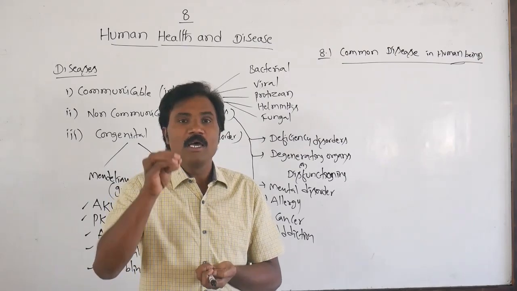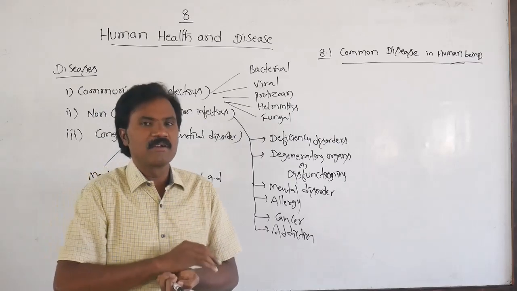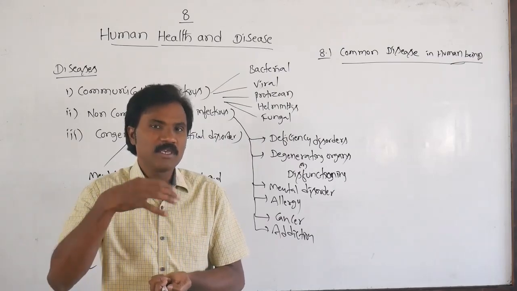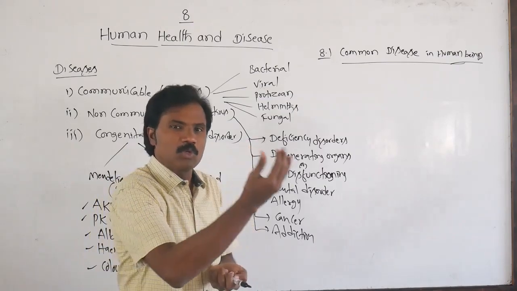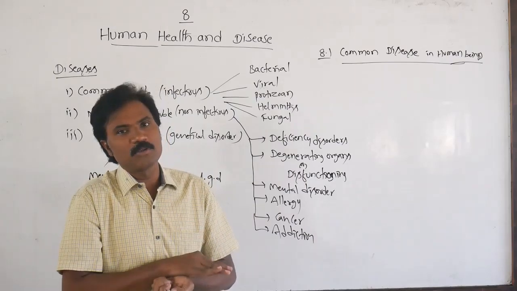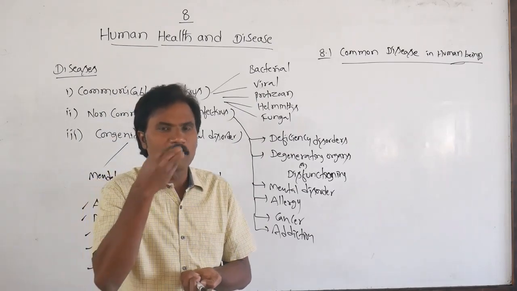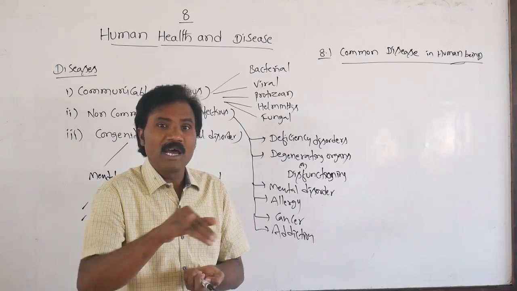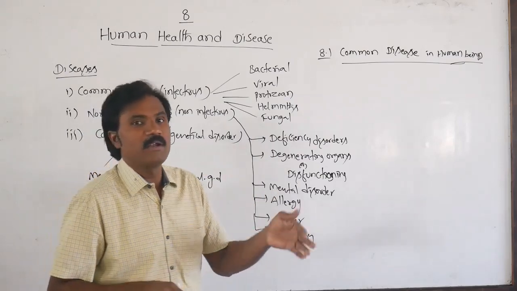The persons who do not maintain proper hygienic conditions, who have an imbalanced diet and do not take the proper type of diet, as well as personal and social hygiene not being maintained properly, may not sleep properly from time to time and may not take a proper amount of food. Especially if that person lives in an unhygienic surrounding, in our home, then it may cause and spread diseases.